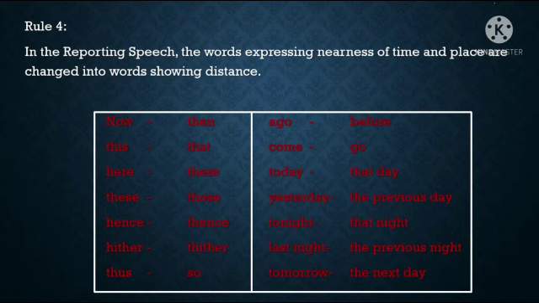Now should be changed into then, this into that, here becomes there, these become those, hence should be changed into thence, hither into thither, thus into so, ago into before, come into go, today becomes that day, yesterday should be changed as the previous day, tonight into that night, last night into the previous night, and tomorrow into the next day. You have to learn all these things.